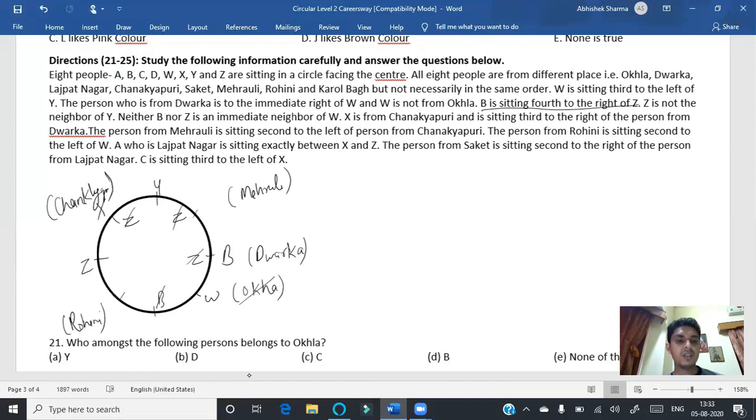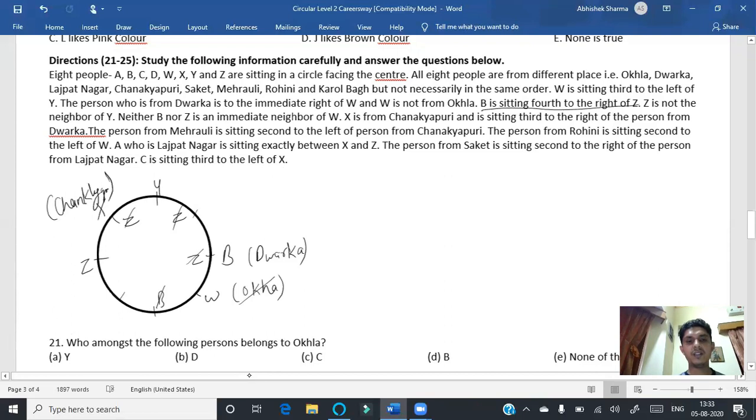A, who is from Lajpat Nagar, is sitting between X and Z. So friends, we have made an error. B should not be here and we should start X from here. Z, and B is sitting fourth to the right of Z. So first, second, third, fourth, B must be here.